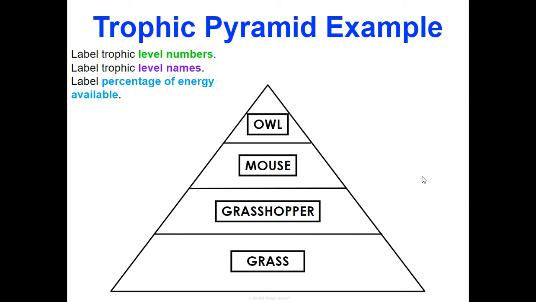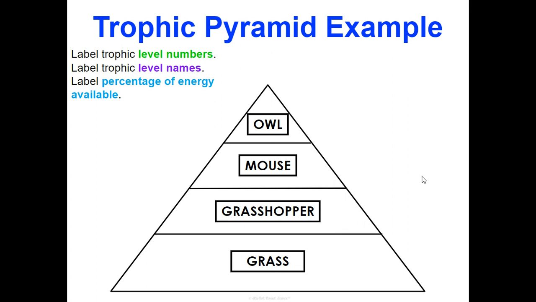So here in the very last slide, I'd like you to take a second and pause this video and see if you can indicate the trophic level numbers, names, and percent of energy available at each trophic level in your note packet. Okay, at this point, you should have indicated each of these items, so let's go over it.